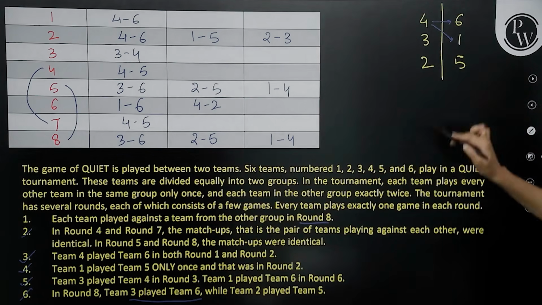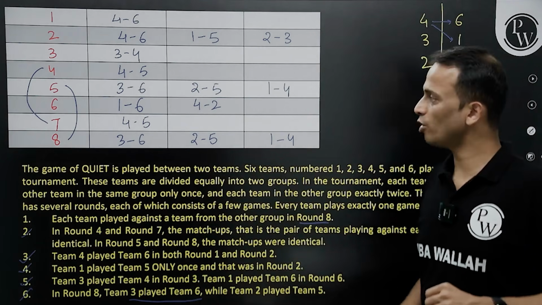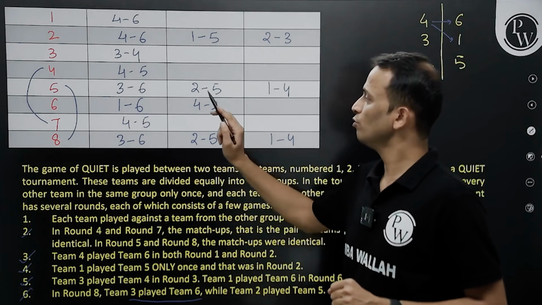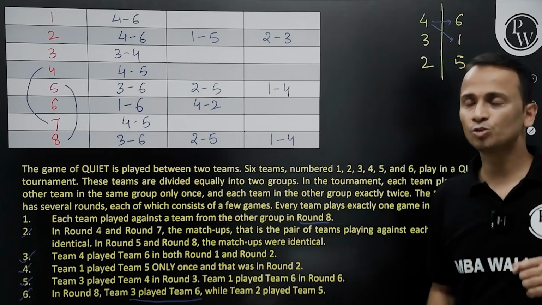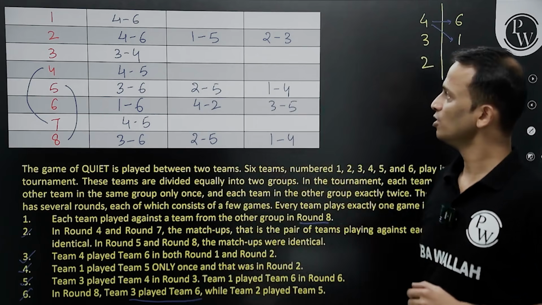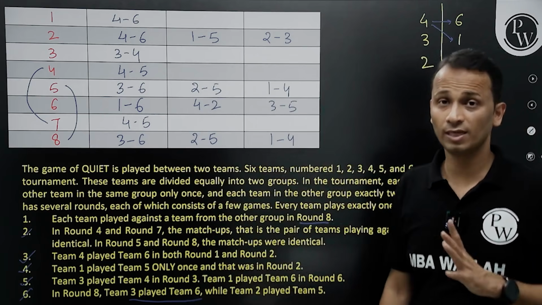Okay. Now looking at round number 6, we have two matches already. So we can fill up the third match. 1, 2, 4 and 6 have played. So match between 3 and 5 will happen in this round. So this round is also done.